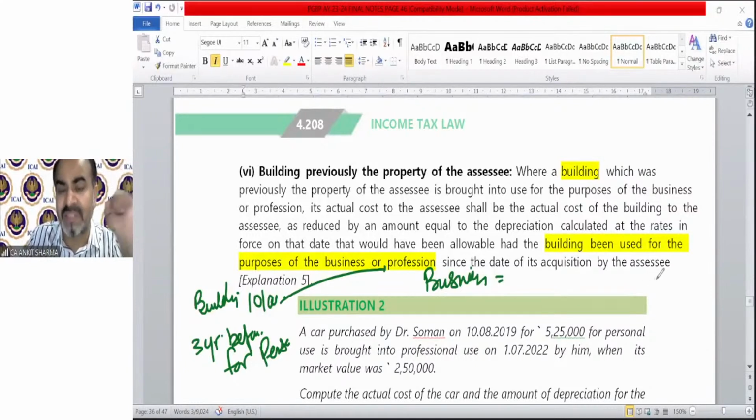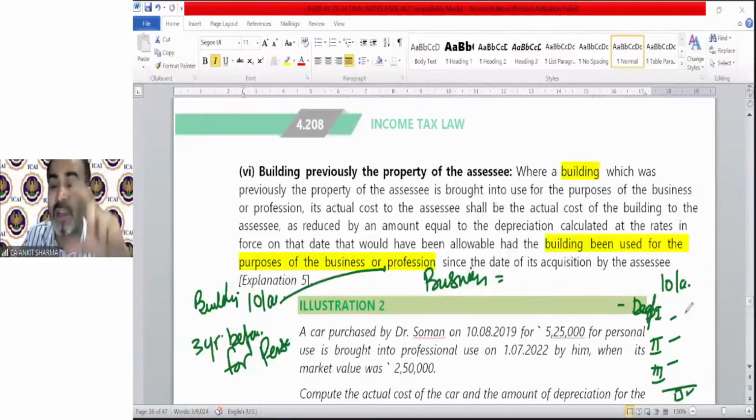It was always in business. Then from the 10 lakh cost, we need to deduct the depreciation of 3 years. Depreciation for year 1, assuming it was in business, then 2, and then 3. After 3 years of depreciation, the remaining value of that asset will be the actual cost in your business, assuming that you have never used that building for your personal purpose.